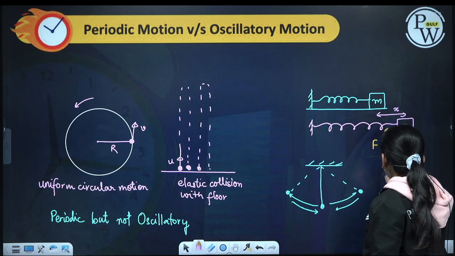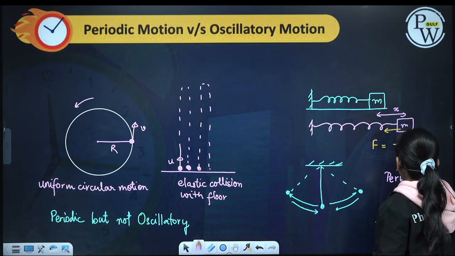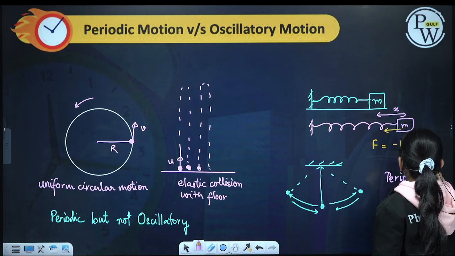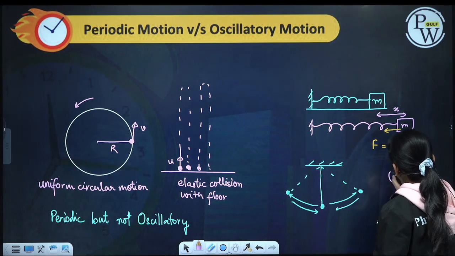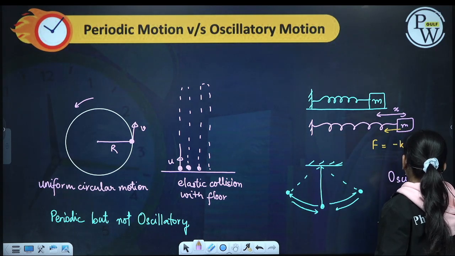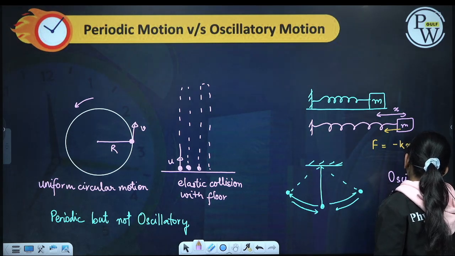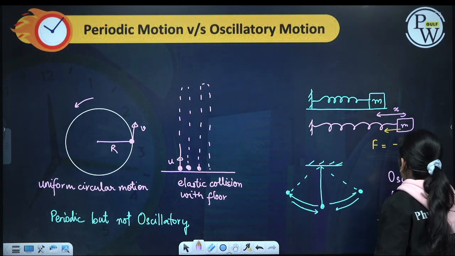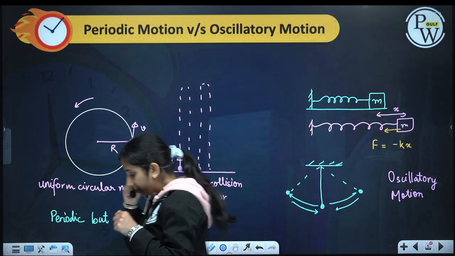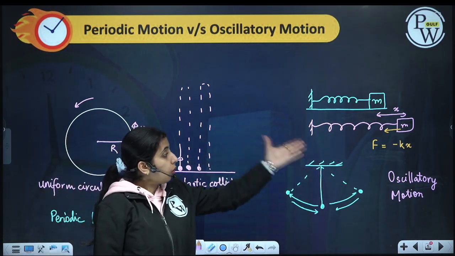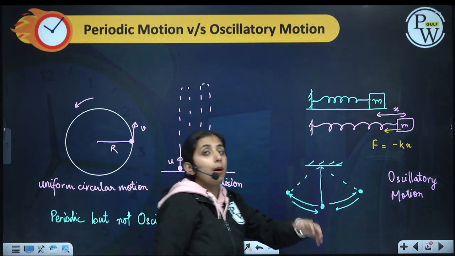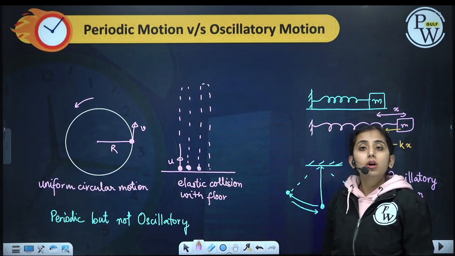These are periodic as well as oscillatory, or we will say these are oscillatory motion. So all oscillatory motion is periodic, but all periodic motion is not oscillatory.